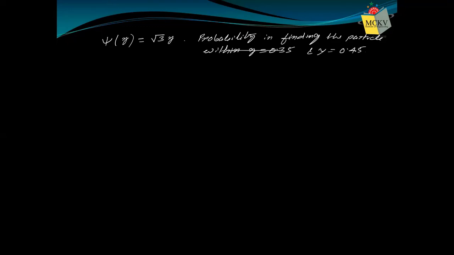We have to find the probability of finding the particle between y equal to 0.35 and y equal to 0.45. That means a small length dy is supplied here, from 0.35 to 0.45.